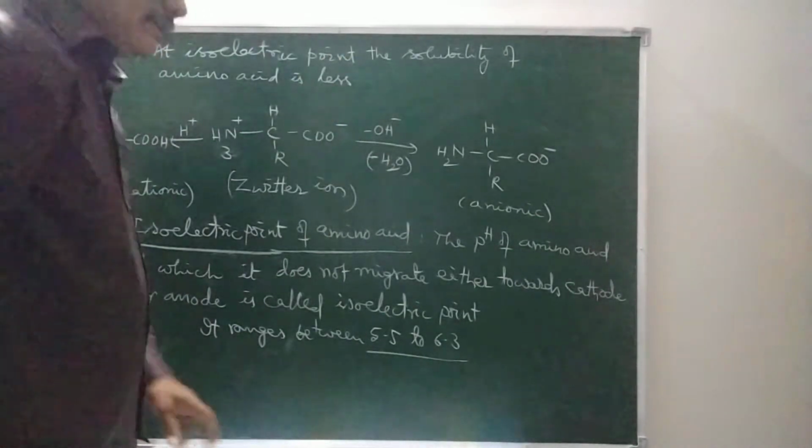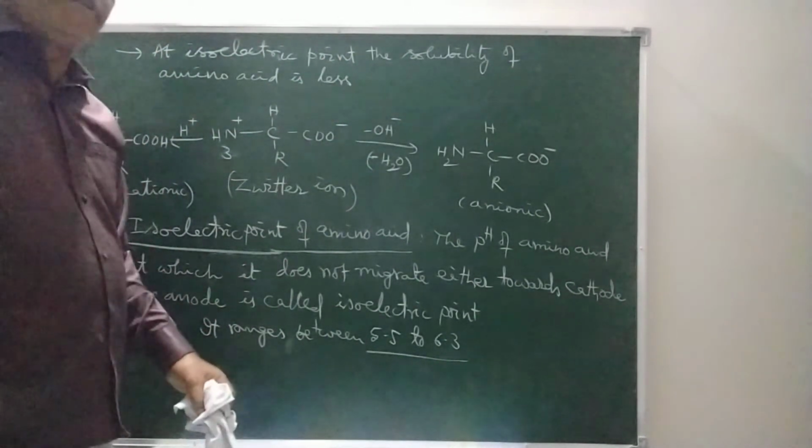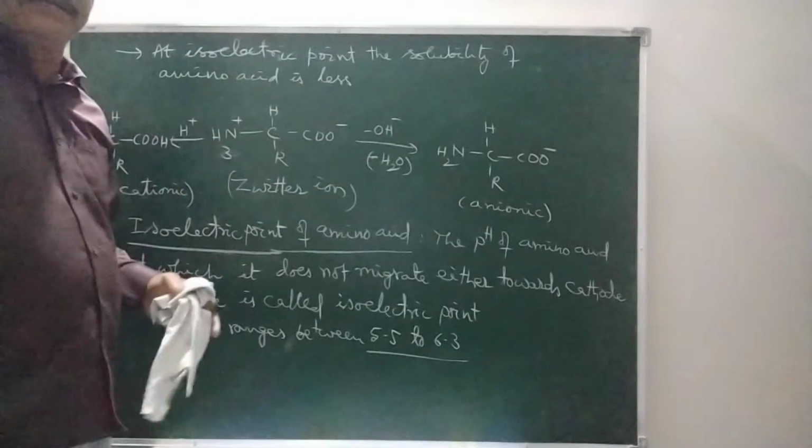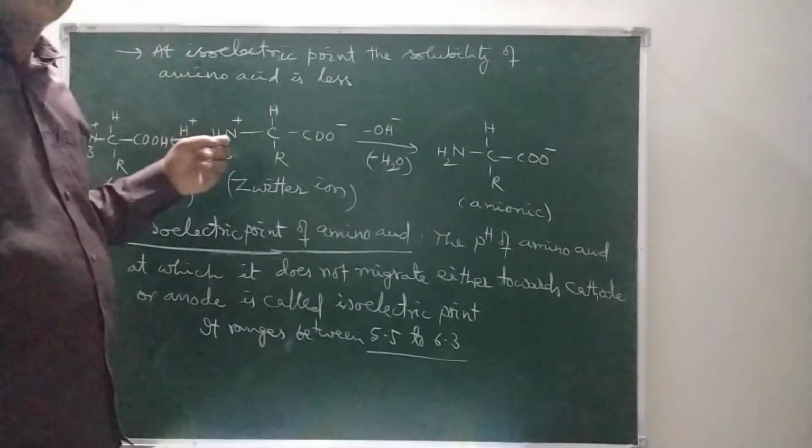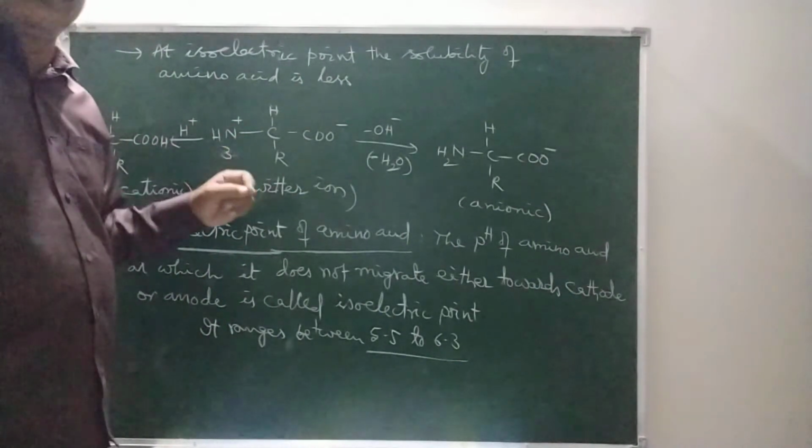Solubility is less means it tries to exist in solid state, right? Based on that property, we separate a particular amino acid from the mixture of amino acids.